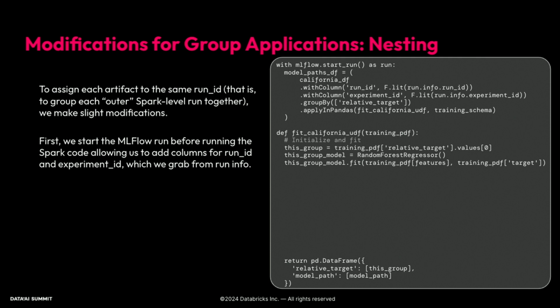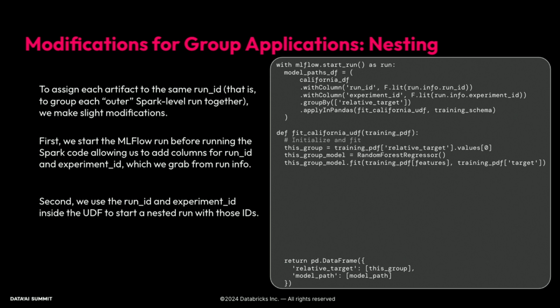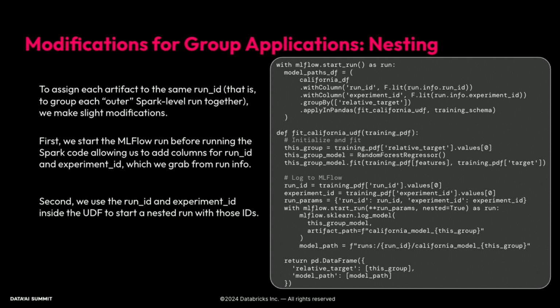But before we do, let's look outside of the function in the Spark side of our code, where we have our Spark data frame. We're first going to start the MLflow run outside of that so that we can add columns for the run ID and experiment ID, basically those identifying pieces of information, and then call our UDF within that. We can then extract the run ID and experiment ID that we added from inside the UDF, the same way that we do with the group. So we can grab the top value of run ID and experiment ID, and then start a nested run with those parameters. Otherwise, everything is exactly the same.